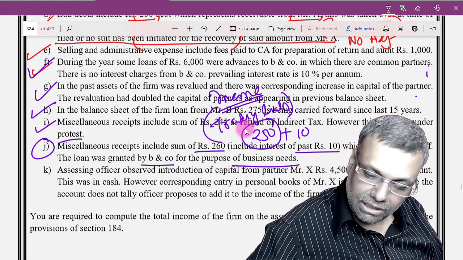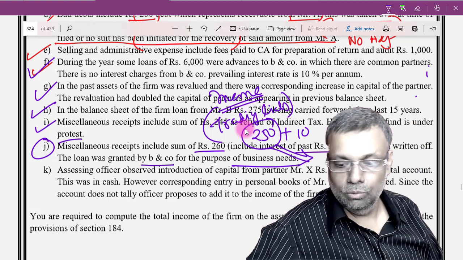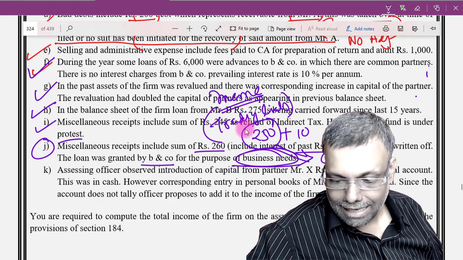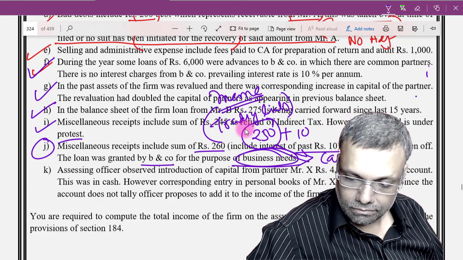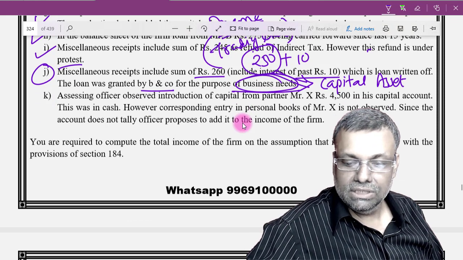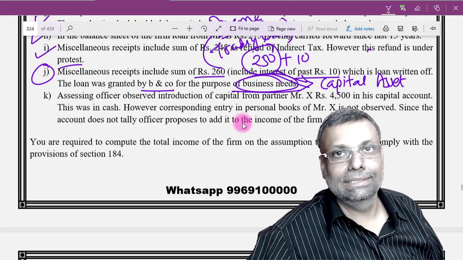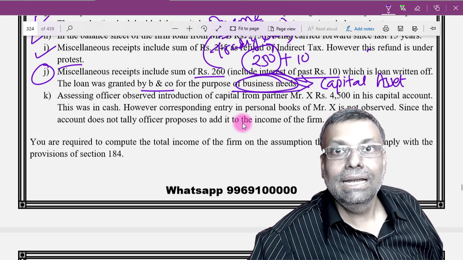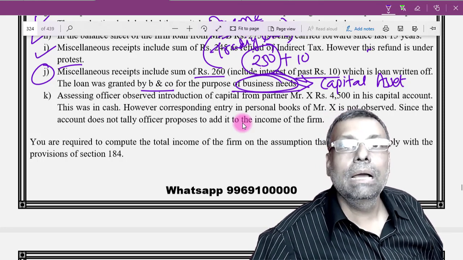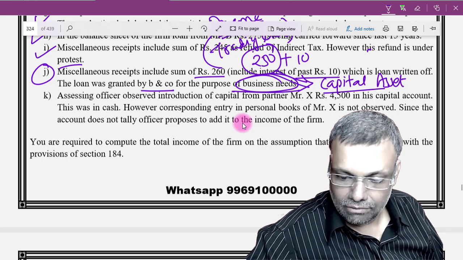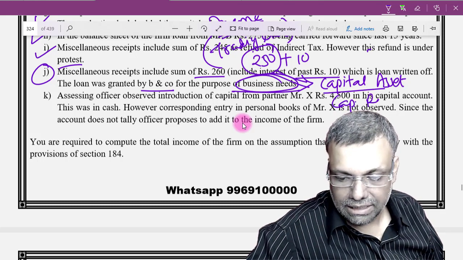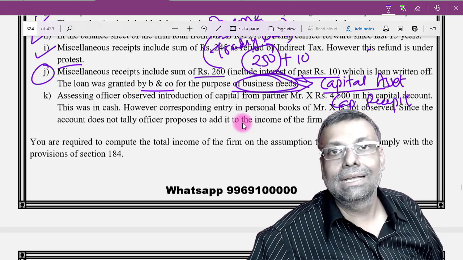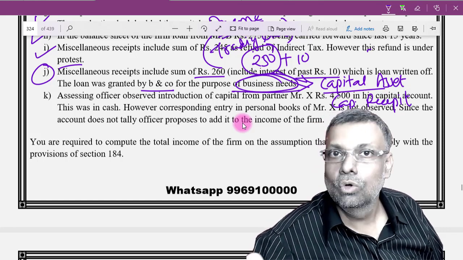Okay, but supposing you assume that this business need was to acquire a capital asset. That means this loan was directly linked with the capital asset. So it was for the asset acquisition, and if it is written back, it will amount to a capital receipt, and the capital receipt will not be chargeable to tax. I repeat, capital receipts will not be chargeable to tax.